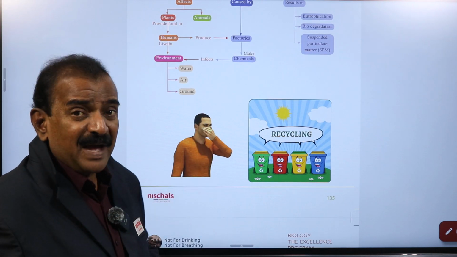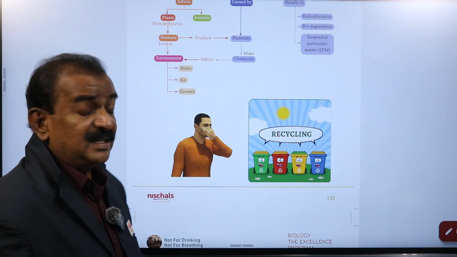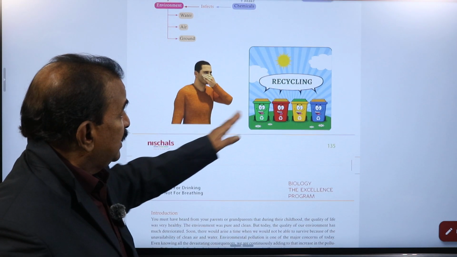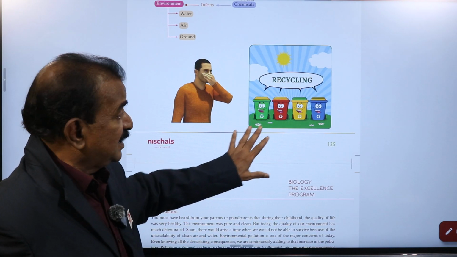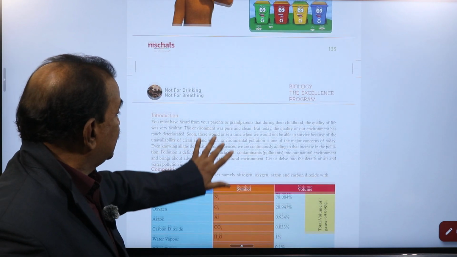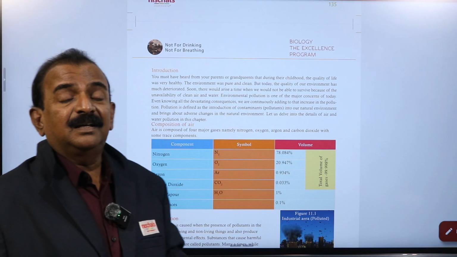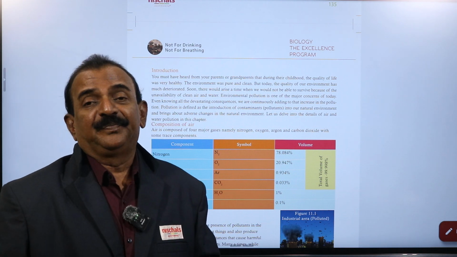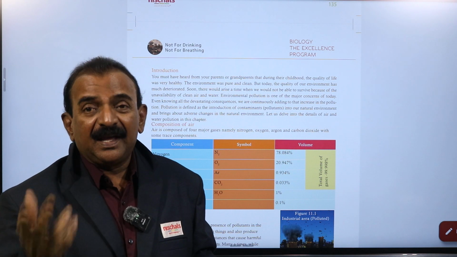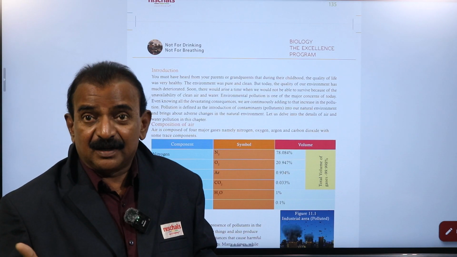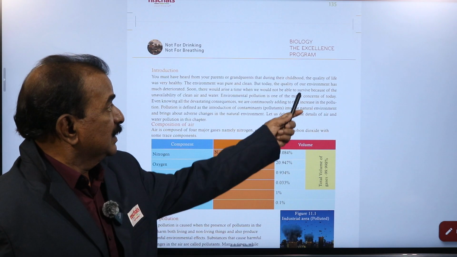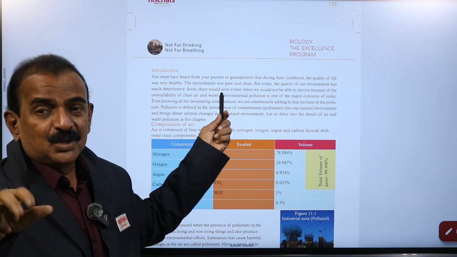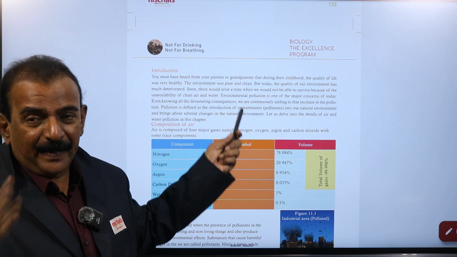And here you see a man who is not in a position to breathe the gases properly, and you are observing recycling. This is an introduction, and the first line is an important one. You must have heard from your parents and your grandparents that during their childhood the quality of life was very healthy.